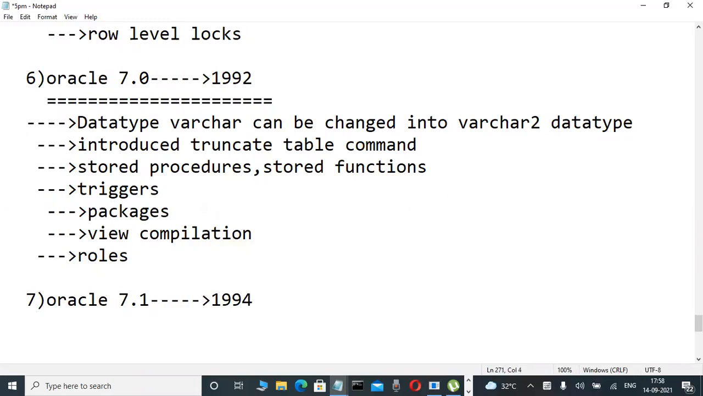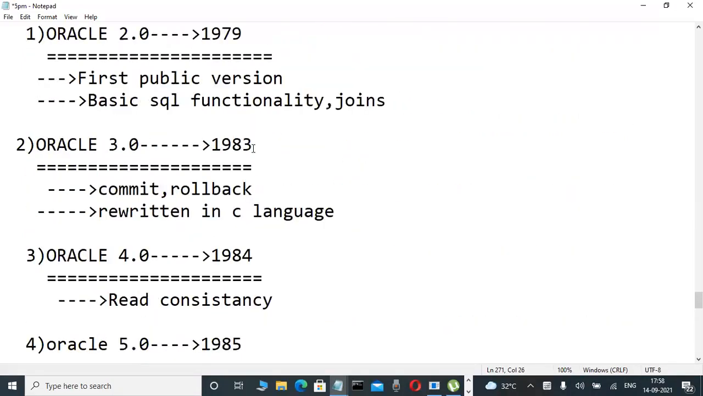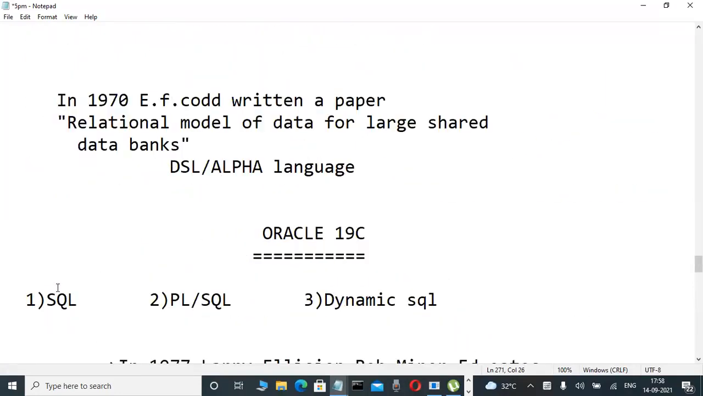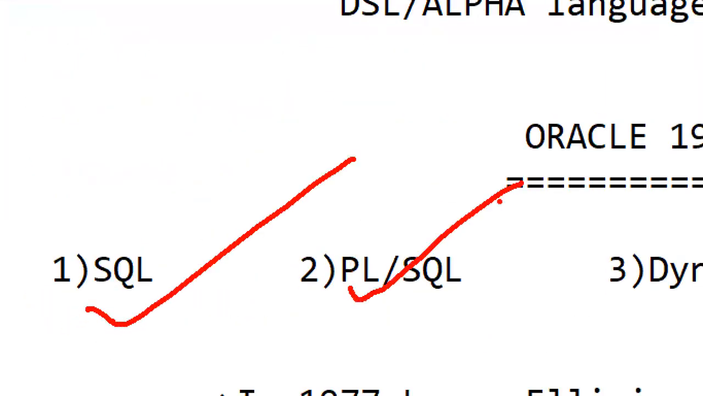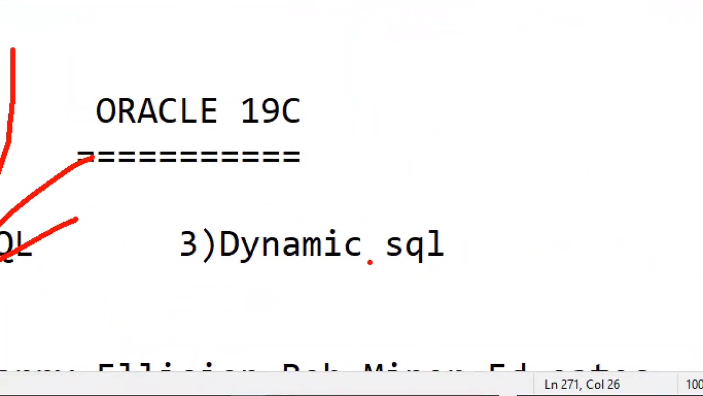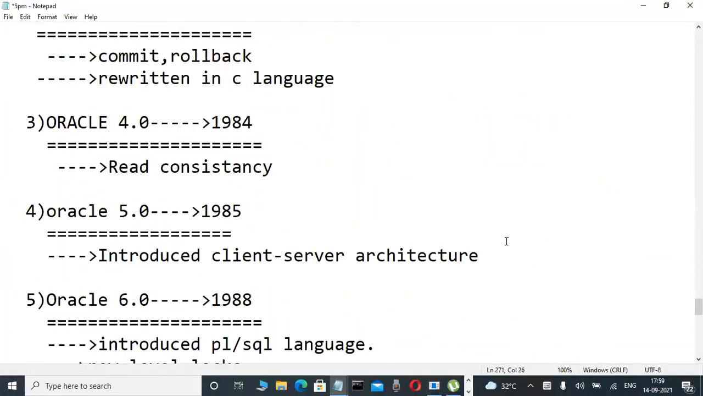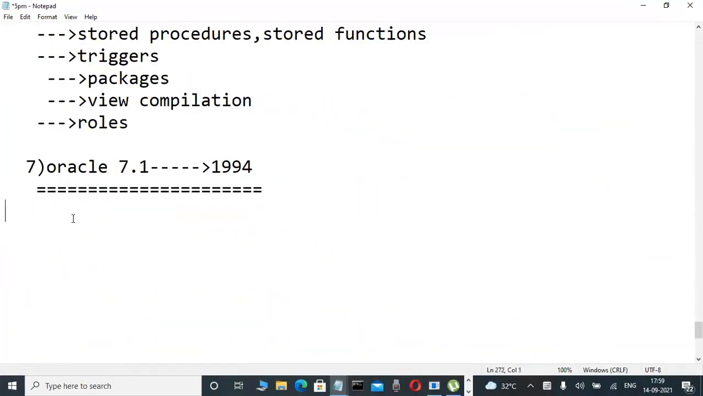Why am I telling about the 7.1 version? There is a reason. Many fellows don't know this. Already I told you that in Oracle you learn three languages. One is SQL, another is PL/SQL. SQL is there from the first version, PL/SQL from 6.0 onwards. But another language, dynamic SQL, is available from the Oracle 7.1 version onwards. I am telling this just for awareness purposes.